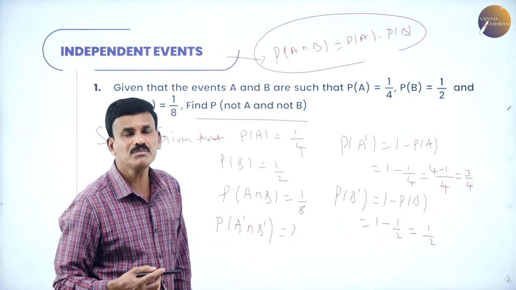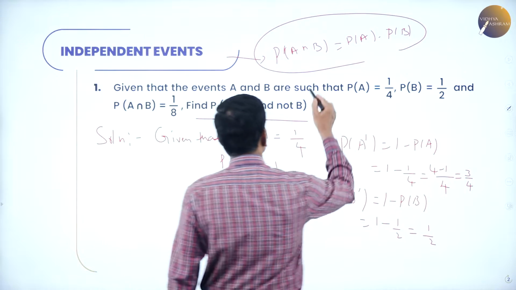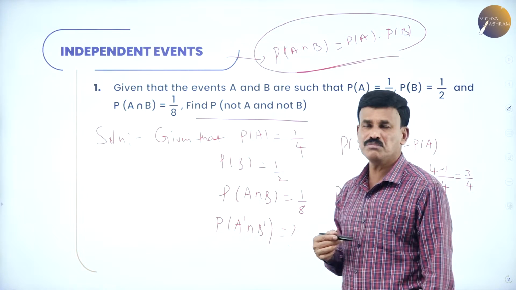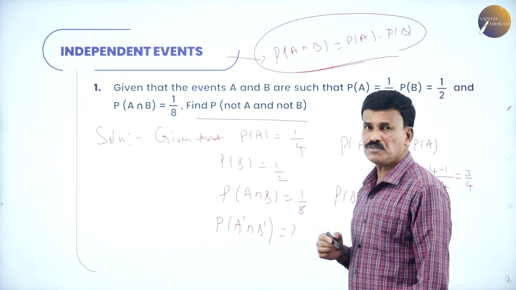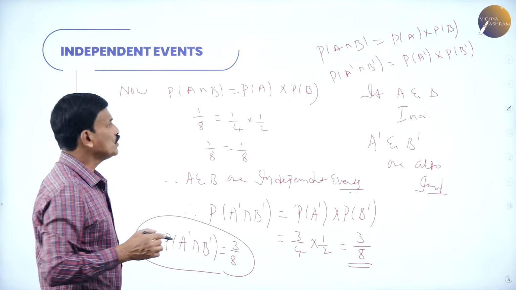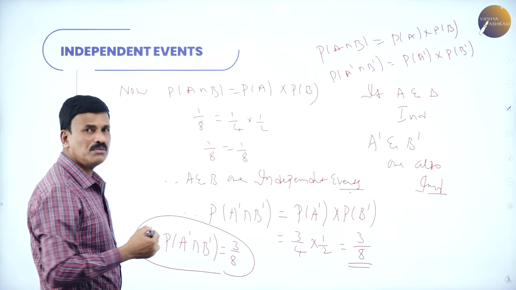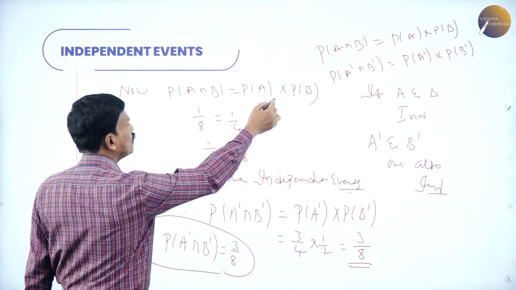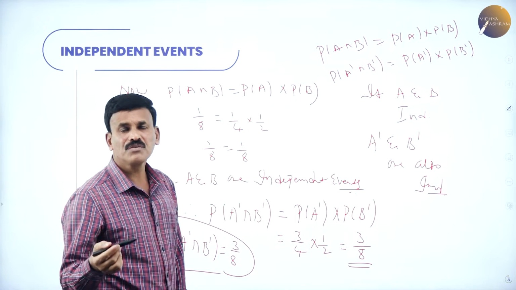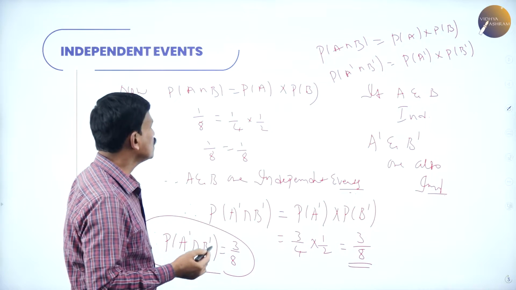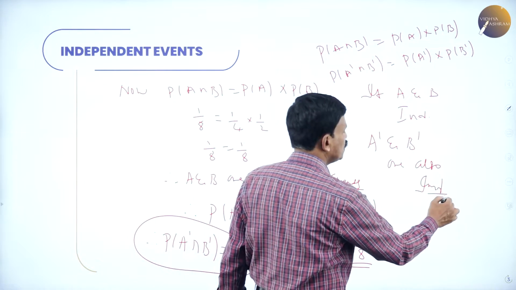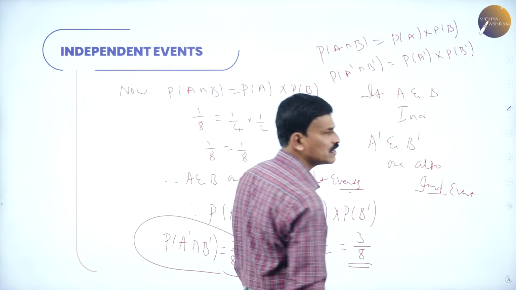Now check whether A and B are independent events or not. For that, verify this property: probability of A intersection B is equal to probability of A into probability of B. Probability of A and B is 1 by 8. Probability of A is 1 by 4 and probability of B is 1 by 2. 1 by 8 is equal to 1 by 8. Therefore, A and B are independent events. Since A and B are independent events, A dash and B dash are also independent events.